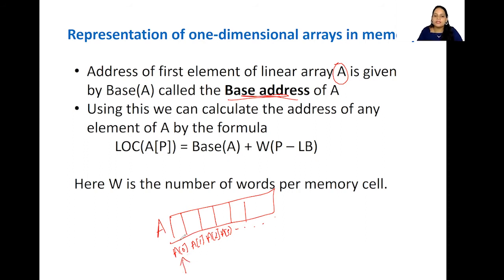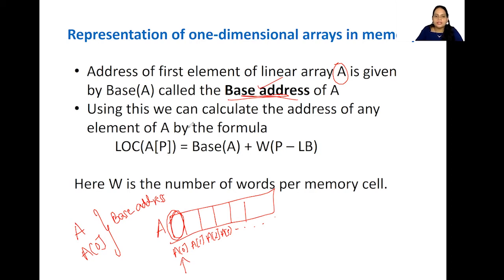This is always given by A or A of 0. So either using A, which is the name of the array, or A of 0, whatever value we get, both are called the base address. That is the address of the very first element, which is this one. It is called the base address.